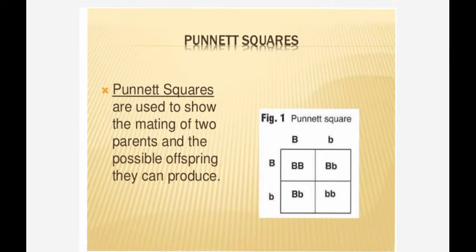Next, Punnett squares. These are used to show the mating of two parents and the possible offspring they can produce. These squares help us to identify the offspring very easily.